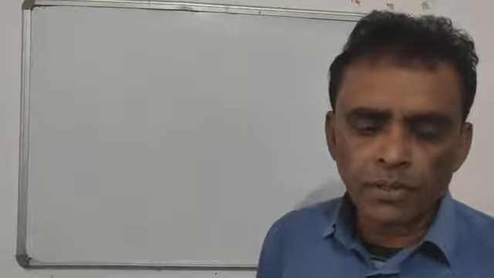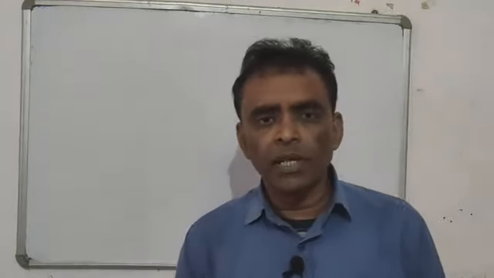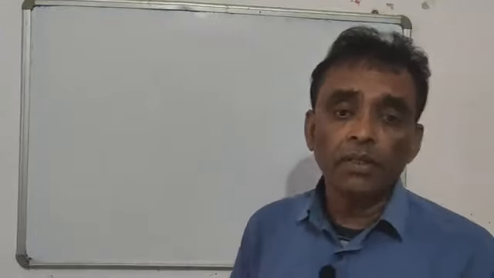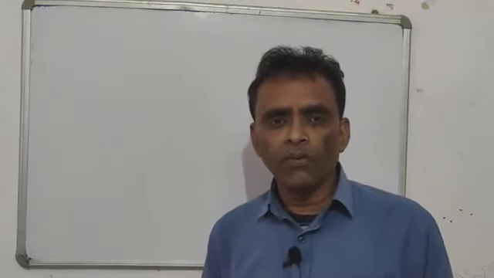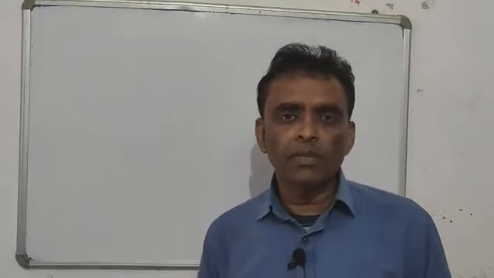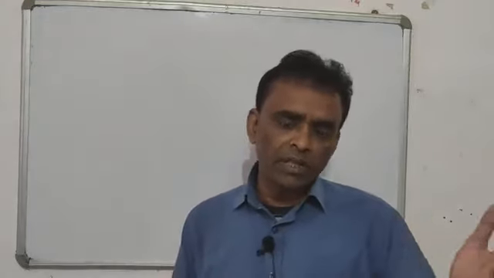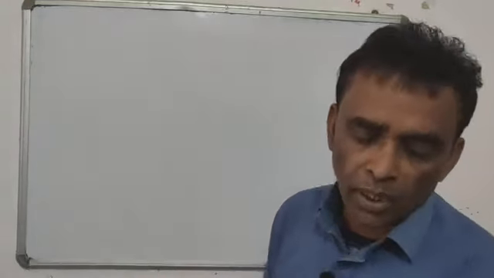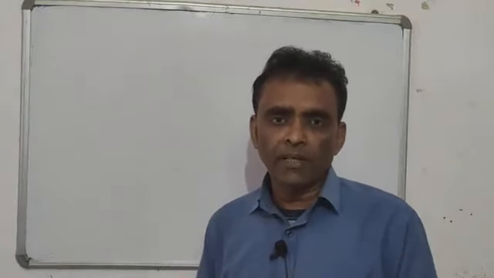So, dear students, we have started that chapter, diversity in living world, and we have talked about Robert Whittaker's classification of all the living organisms into 5 kingdoms. We have discussed 4 kingdoms already in the previous videos: the Monera, the Fungi, the Protista, and the plant kingdom.